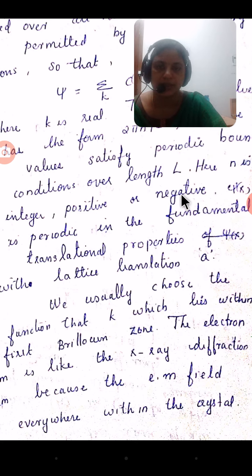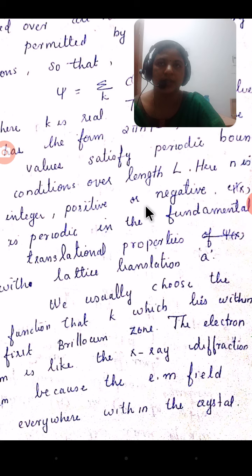Then first of all we find the wave equation in a simple form, that is p square divided by 2m plus U of x into psi of x equal to E psi of x. Then we consider U of x expanded in terms of Fourier series.